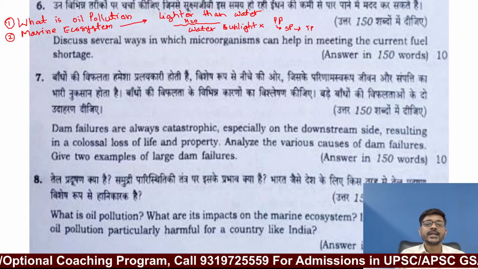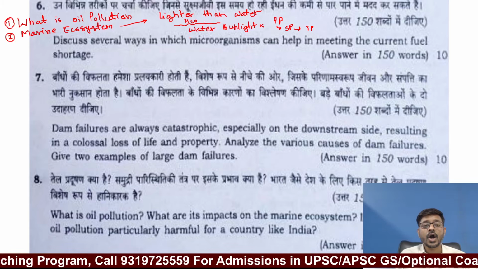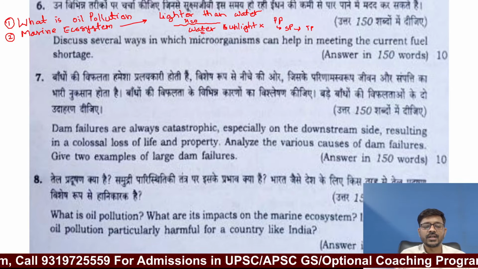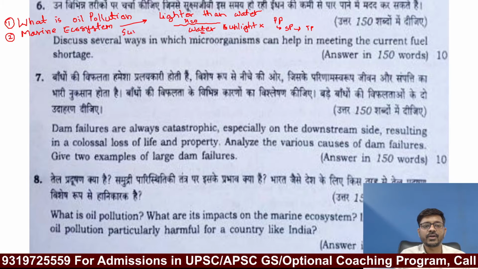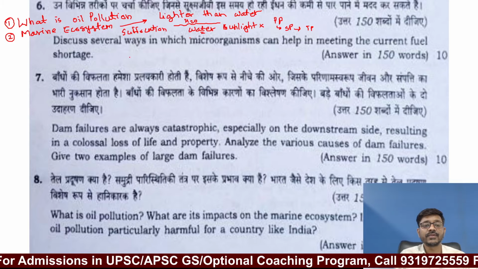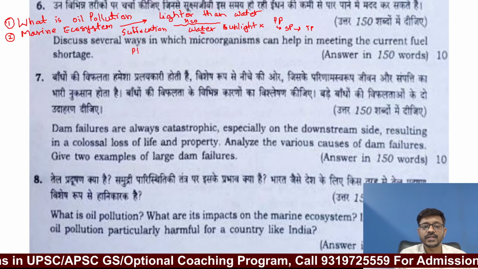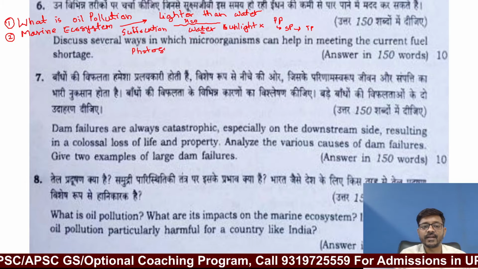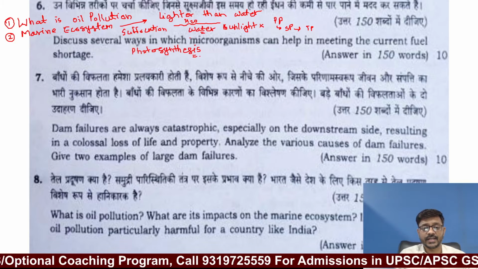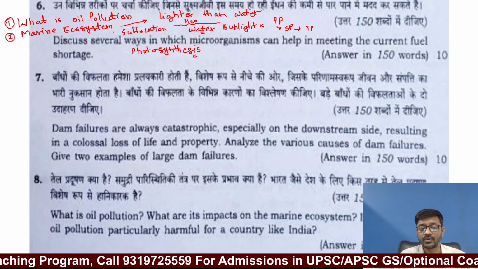Along with that, if there is no sunlight, plus there will be no mixing of oxygen or CO2 into the water, so many animals will die because of suffocation, as there is no oxygen, as well as many animals will die because of the lack of food, because there is no photosynthesis happening because of unavailability of sunlight as well as unavailability of carbon dioxide. Okay, so these are the impacts of oil spill on the marine ecosystem.